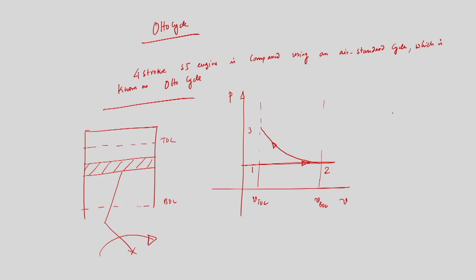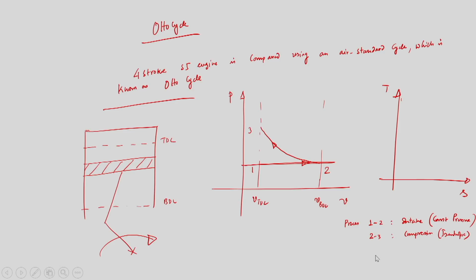So, this is process 1 to 2. Rather, I will draw the TS diagram, the temperature entropy diagram again, this is the temperature entropy diagram. So, process 1 to 2 is the intake, a constant pressure process, volume is changing. Process 2 to 3 is compression. So, this is constant pressure, this is the compression stroke, which we are approximating by an isentropic process.